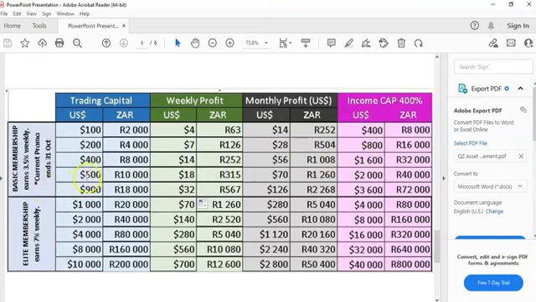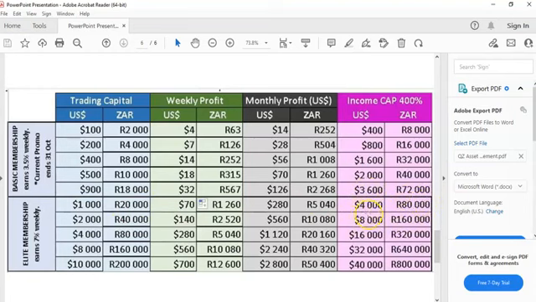If you invest $500, the total amount you can receive is $2,000. So you invest $500, you're going to make $2,000. That's good. It's 4 times the amount you put in. If you invest $1,000, which in South African rands is 20,000 rand, you will receive $4,000, which is 4 times. In rands, it's 80,000 rand.